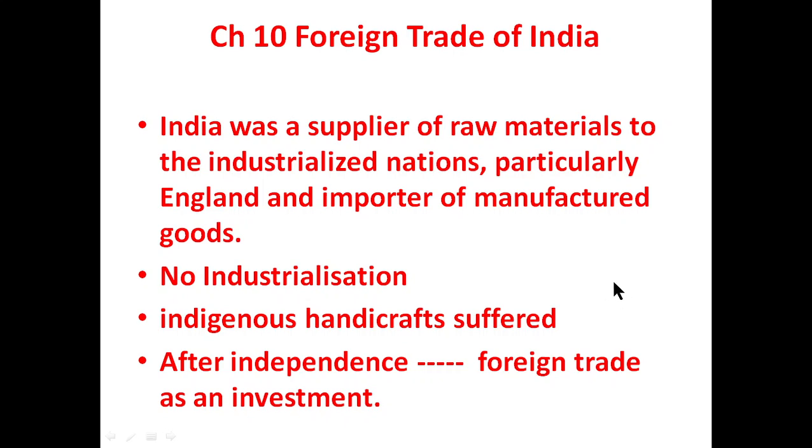Before independence, India was only a supplier of raw material, and after independence, foreign trade is considered an investment, and it is a source of increasing India's income, collecting foreign exchange and preserving that foreign exchange.